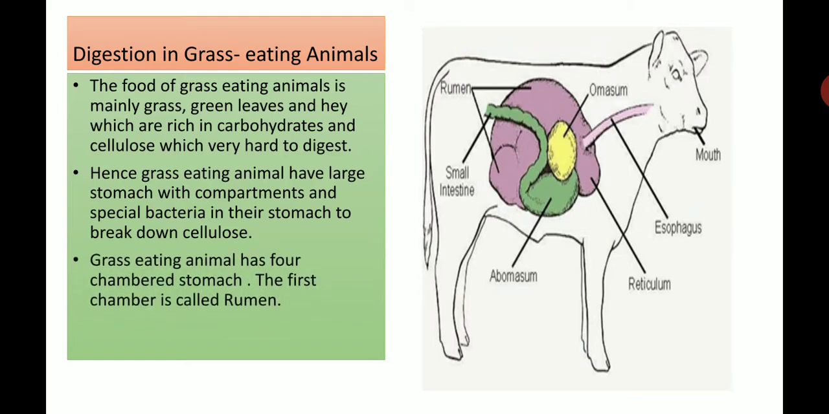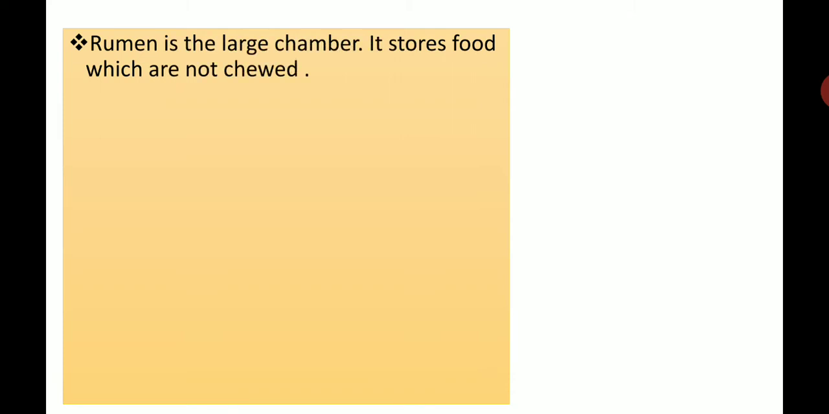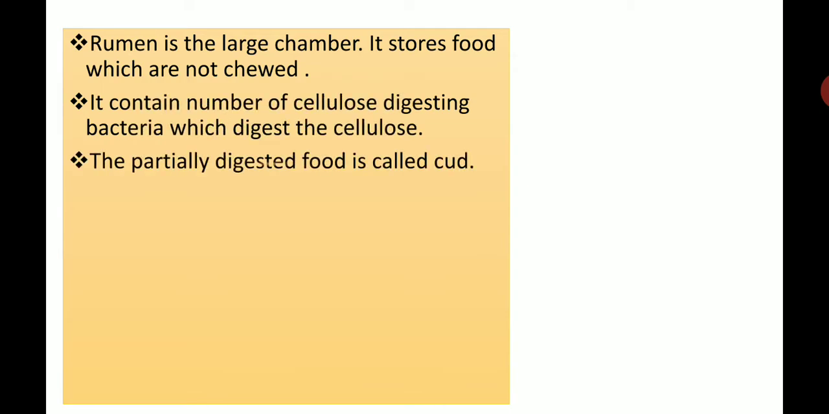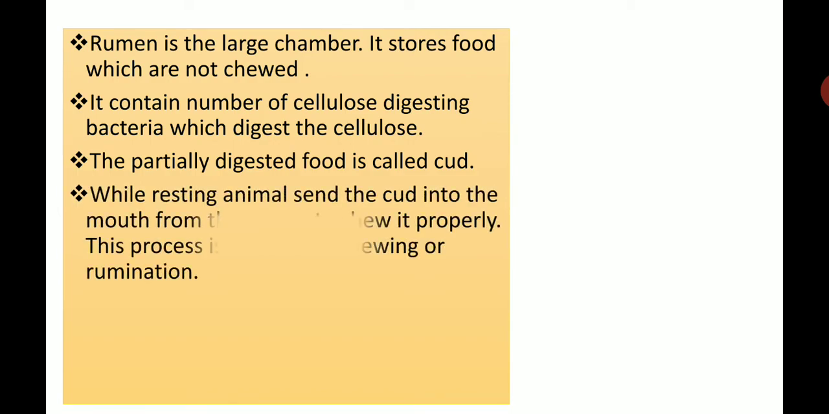Grass-eating animals have a four-chambered stomach, children, as you can see in the given picture, and the first chamber is known as the rumen. The rumen is the large chamber. It stores the food which is not chewed. It contains a number of cellulose-digesting bacteria which digest the cellulose. The partially digested food is called the cud.